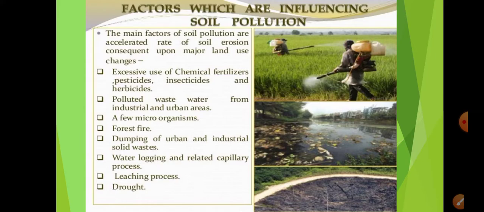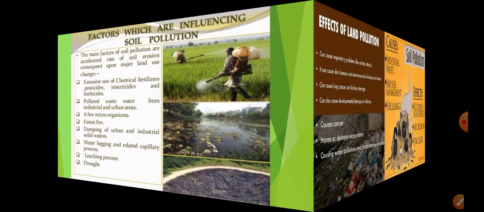If the wastewaters coming from industries and urban areas are being used, then it is also causing soil pollution. A few microorganisms, forest fire, dumping of urban and industrial solid waste, waterlogging and related capillary process, leaching process, and drought conditions. So these are the factors influencing your soil pollution.